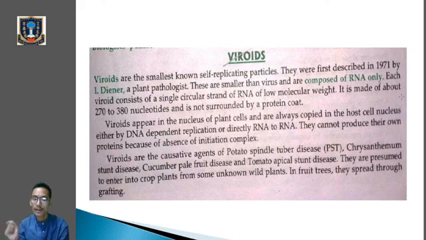So viroids are the smallest known self-replicating particles. They are smaller than viruses and are composed of RNA, and the RNA is single-stranded of low molecular weight, and they are the causative agents of potato spindle tuber disease, chrysanthemum stunt disease, cucumber pale fruit disease, and tomato apical stunt disease. So kindly go through this.